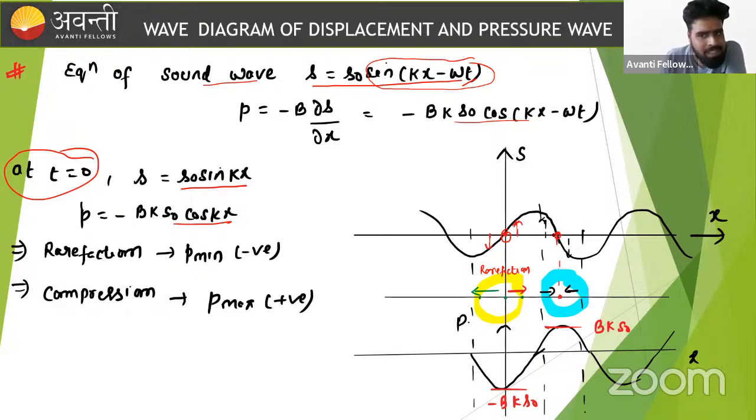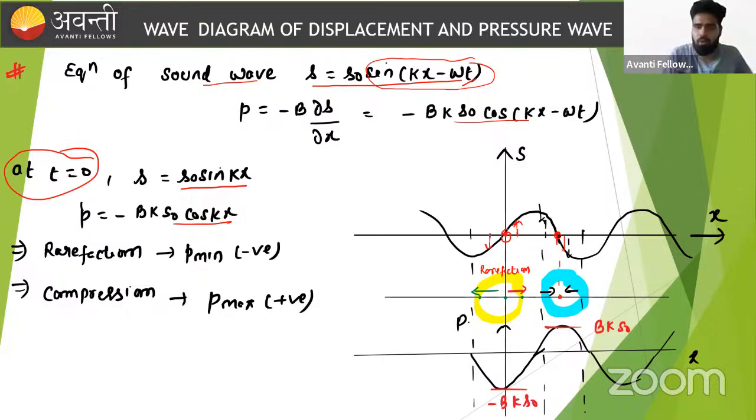So if we see the neighborhood rightward of this particle, the displacement is negative. Oh my God! If the displacement is negative, what is the interpretation in terms of a longitudinal wave? At this point, the particle is moving in the leftward direction. The particle to the right of it moves towards this particle.